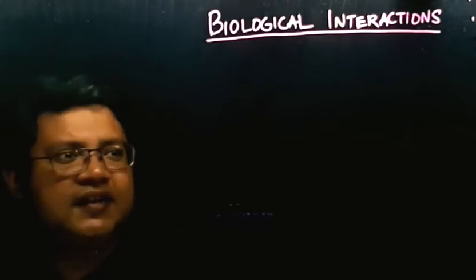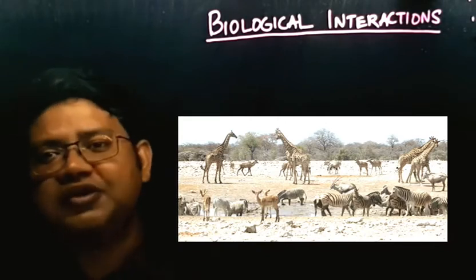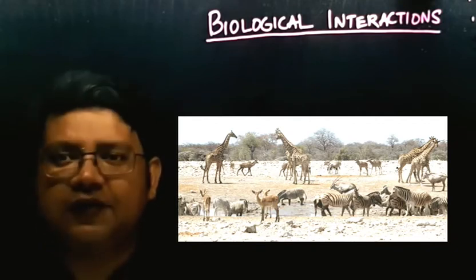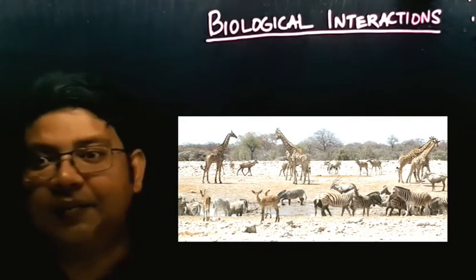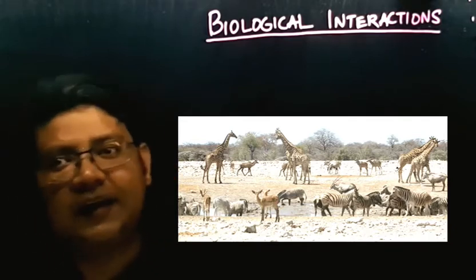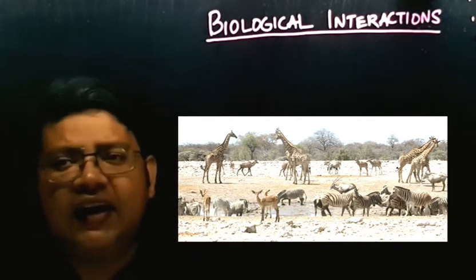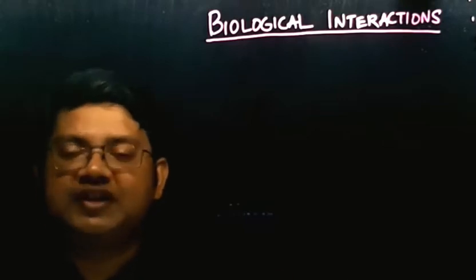So what do you mean by biological interactions? Let me give an example. Let us assume this is a forest, and in the forest there are different animals residing together. They are sharing a common habitat, that is the forest. There can be different types of herbivores, for example deer, zebra, and bison. They all share the common habitat, and while living together in a forest, they interact with each other.